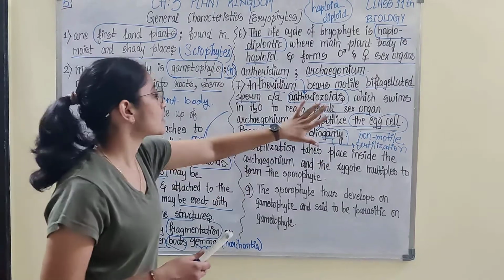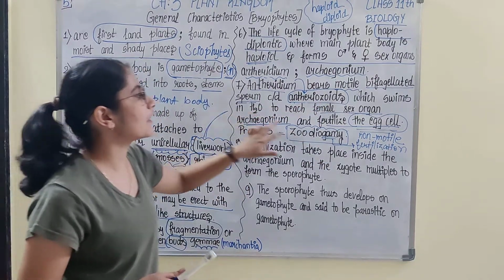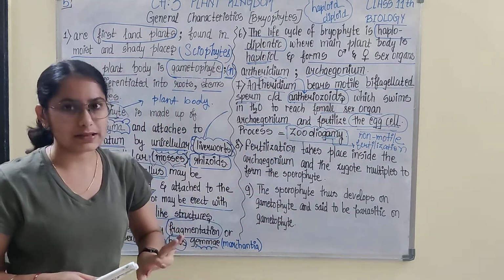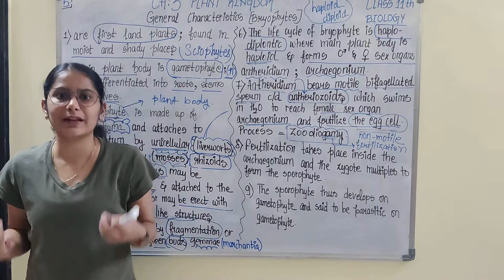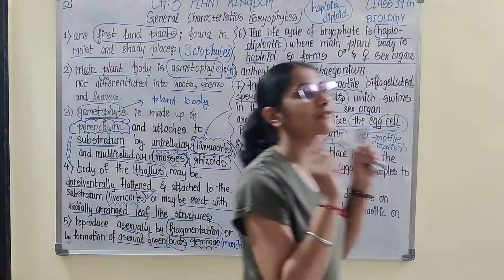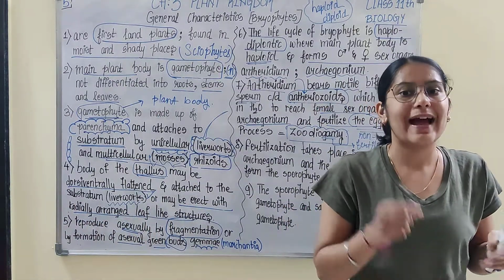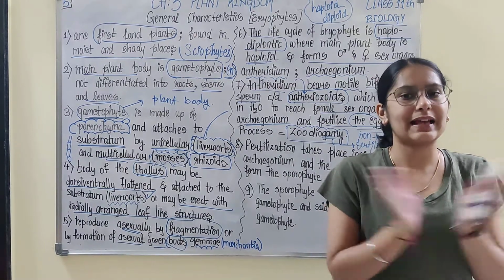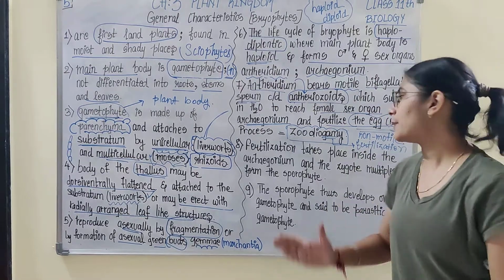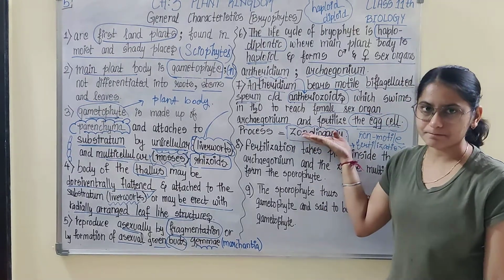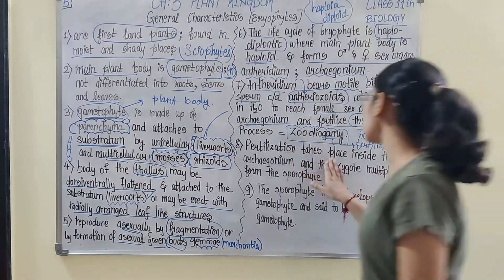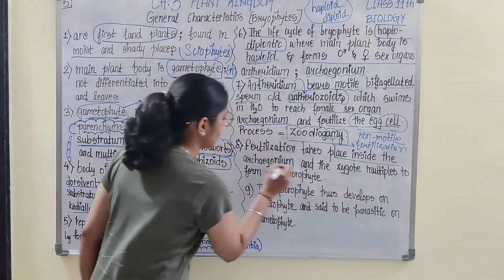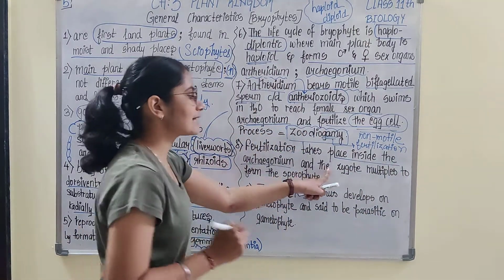The sperm reaches the archegonium, fertilizes the egg cell and leads to the formation of zygote. This whole process, that means the release of sperm from antheridium, swimming and reaching the female sex organ archegonium, and fertilizing, is known as zoidogamy. Fertilization takes place inside the archegonium, inside the female sex organ, and the zygote forms.